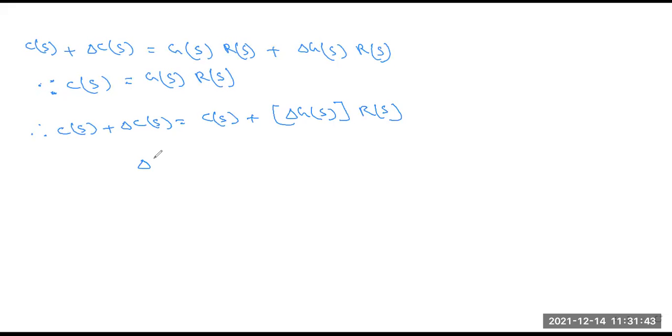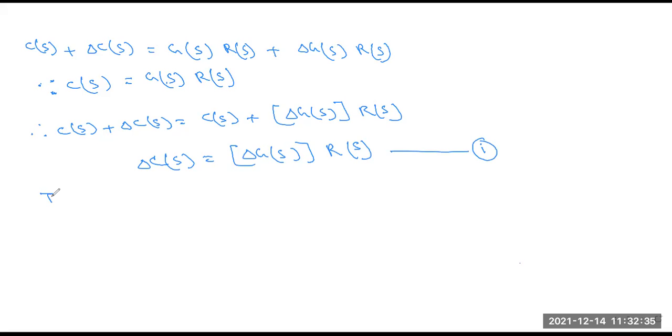So this is basically the error change in the open loop transfer function.